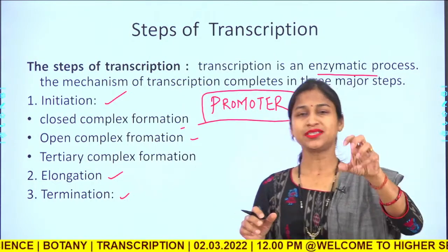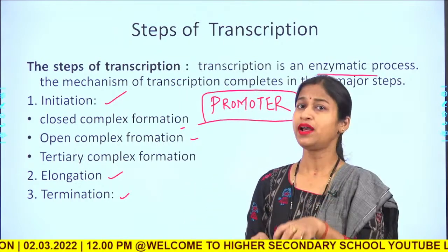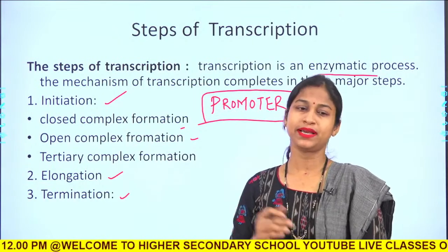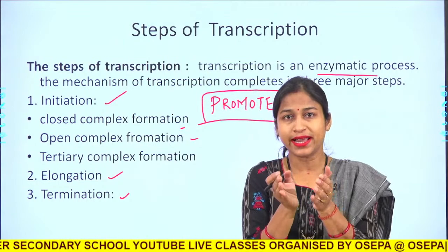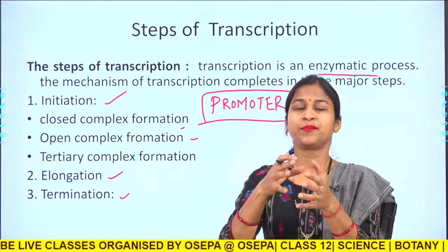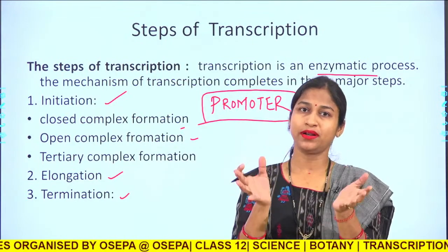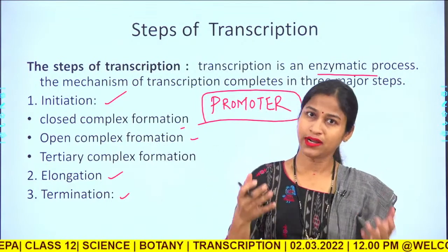That means just the binding of RNA polymerase to the DNA at the promoter site forms the closed complex. Then after the binding, when it melts the DNA at the promoter site up to the initiation site, it forms the open complex. Once melting is done, the DNA is open.